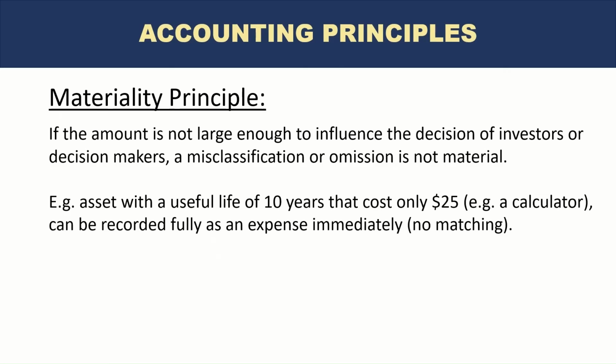But according to the principle of materiality, if we prefer to expense that asset immediately, basically not record it as an asset, instead record it as an expense in the income statement, we can do that. This is allowed. So in this case, we don't have to match the useful life of the asset with the allocation of its cost. This is kind of an exception principle where, only if the amounts are small enough, you can choose to ignore some of the other accounting principles, or even some of the practices.